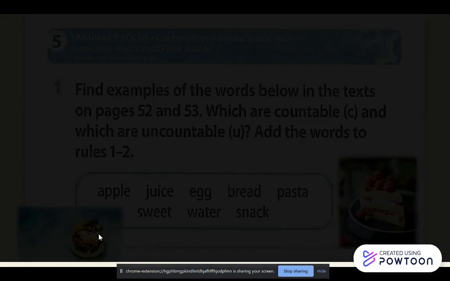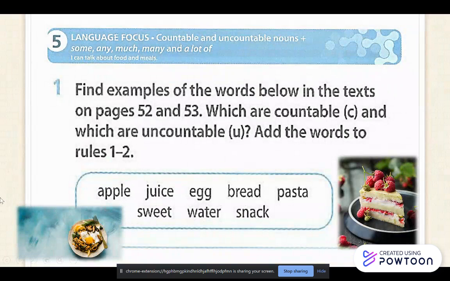Alright, so when you watch the video, I think you can understand what we are doing today. All right, so that's what we are doing today. We are going to look at countable and uncountable nouns, and we are going to use some, any, much, many, and a lot of. And hopefully, by the end of the lesson, you are able to talk about food and meals.